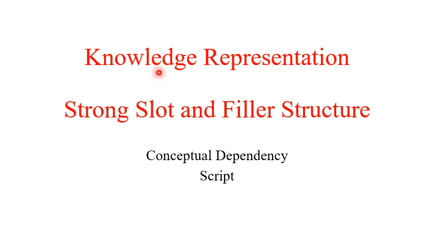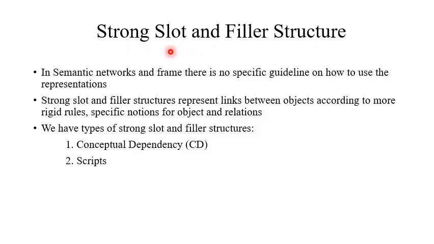An AI system has to represent knowledge. Till now, we have learned semantic nets, frames, and conceptual dependency. Script is another strong slot and filler structure. Strong slot and filler structures use some rigid rules for representing objects and relations. Two common mechanisms are conceptual dependency and scripts.